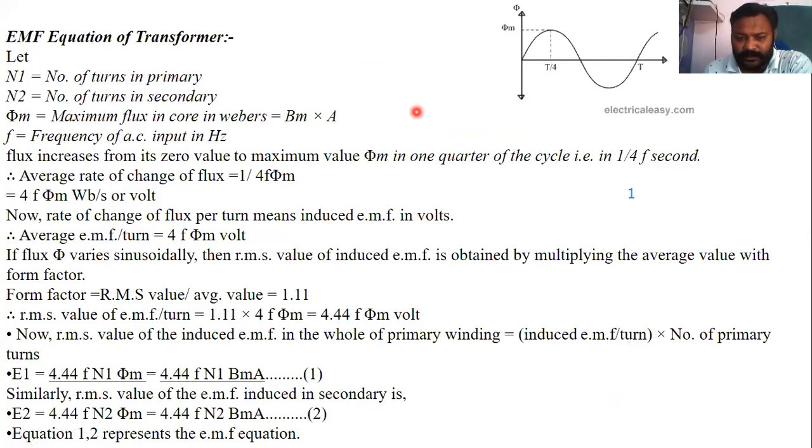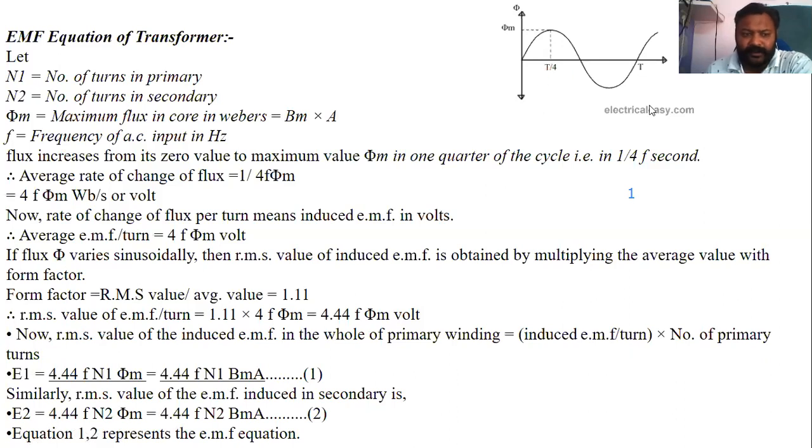So at least you should know how much EMF you will get, and that can be easily found out by the EMF equation. Some numericals are also there based on this, which are asked in GATE. We will discuss in next lecture. So here is a waveform. This is one waveform having time t. Maximum flux is phi m, and we are taking 1/4 cycle, that is pi by 4.